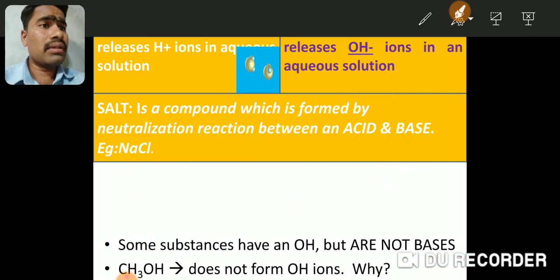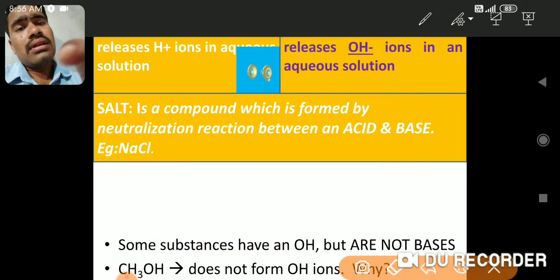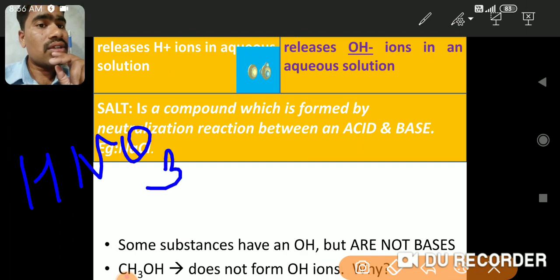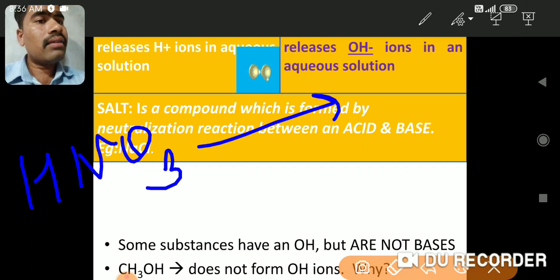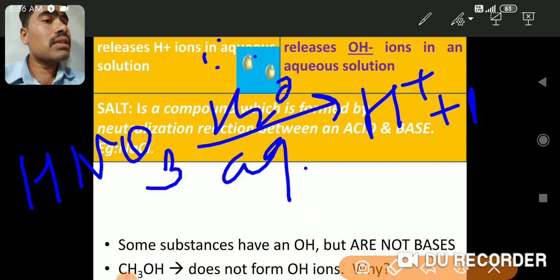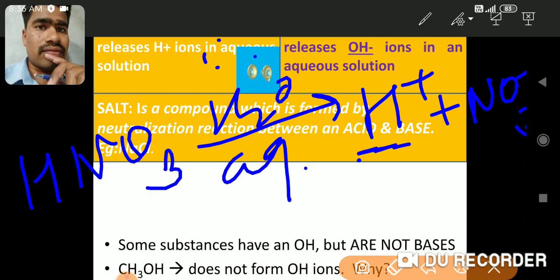I'll give one more example. For example, you have HNO3. If I add water to it, that means if you take an aqueous solution of any acid, it will also release H plus and NO3 minus ions. We forget NO3, but what we are interested in is that H plus ions are formed.